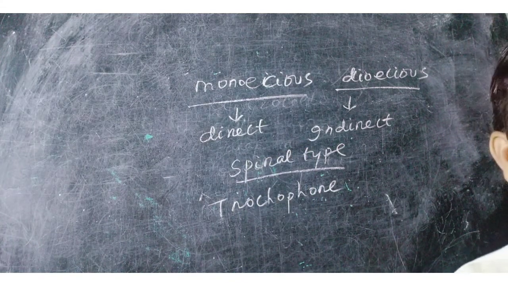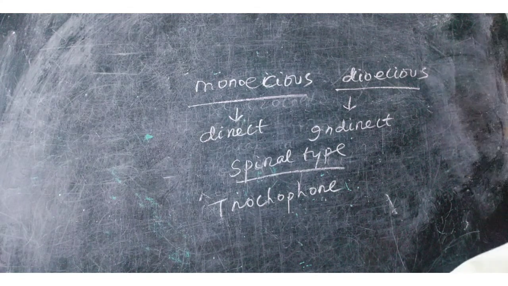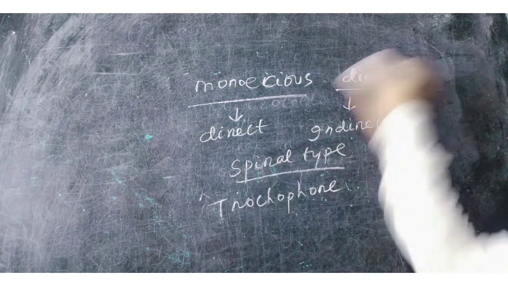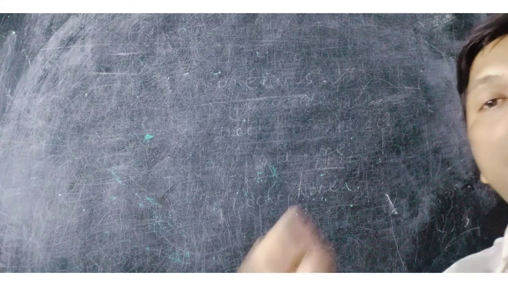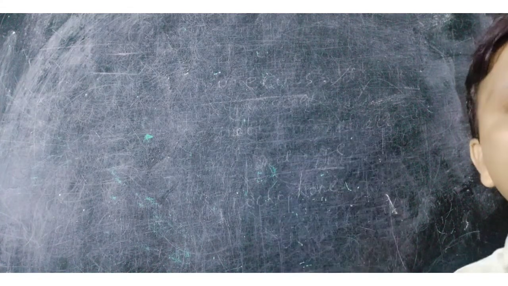These are again classified into three classes: Polychaeta, Oligochaeta and Hirudinaria. Remember the most important characteristics of this classification.